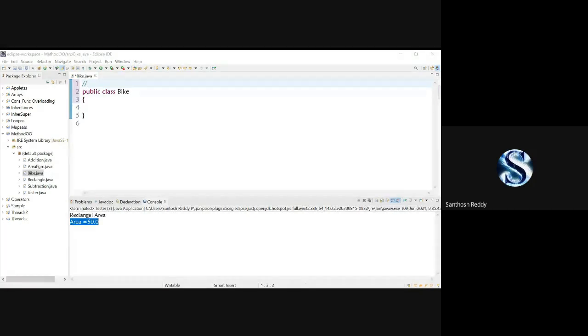In C++, if I want to make a constant value that should not change throughout your program, what is the keyword we were applying? Even in C we have that keyword, and in C++ also.